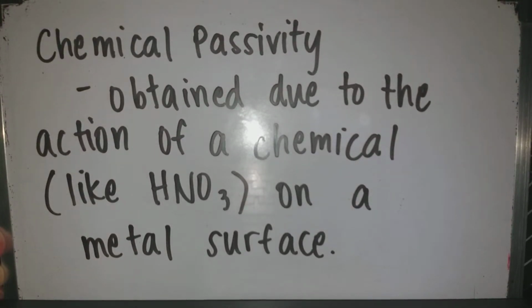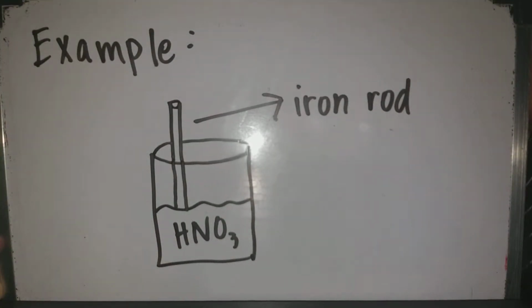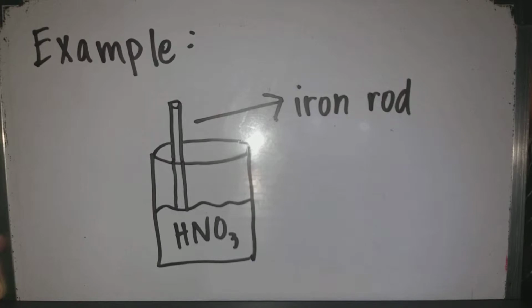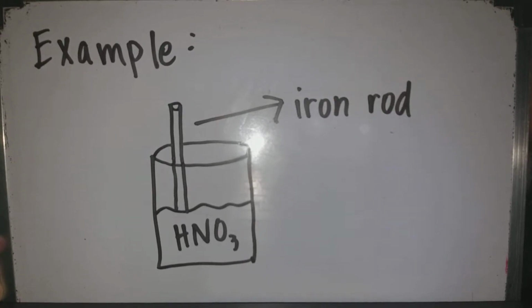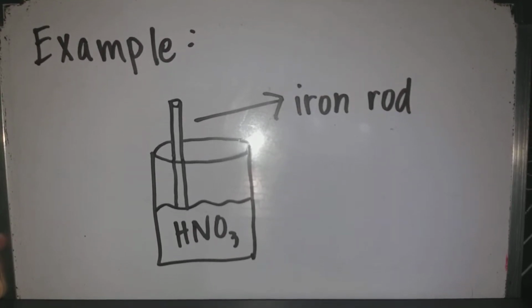This is the passivity which is obtained due to the action of a chemical like HNO3 or nitric acid on a metal surface. An example of this is when an iron rod is dipped in concentrated HNO3 or nitric acid. It slowly dissolves initially, but after some time, the metal stops reacting with HNO3. After this stage, the iron rod does not dissolve even in dilute HNO3 or nitric acid.